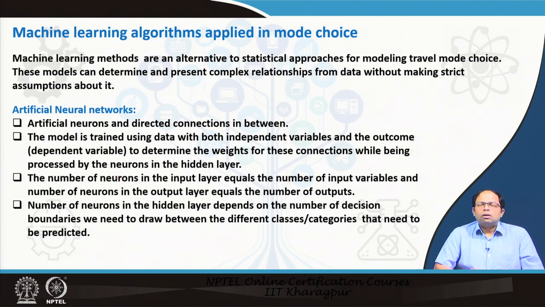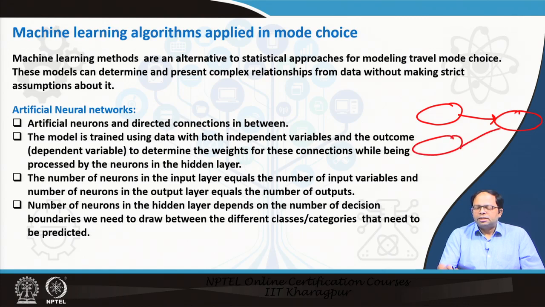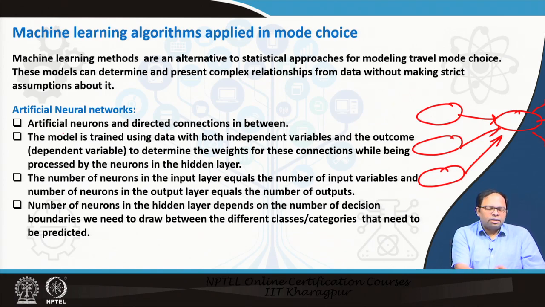And there is not one artificial neuron, there are many of these decision windows, and these are all connected, and these are directed. That means, if this is one decision, it is connected with another decision, and so on. So, we can have many decisions like that, and from there you can again have another set of decisions. So, we use artificial neurons and directed connections. So, there is also direction.